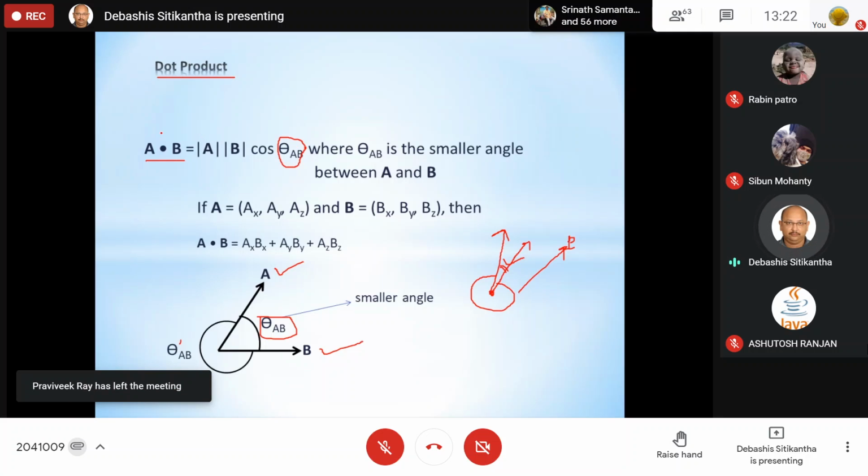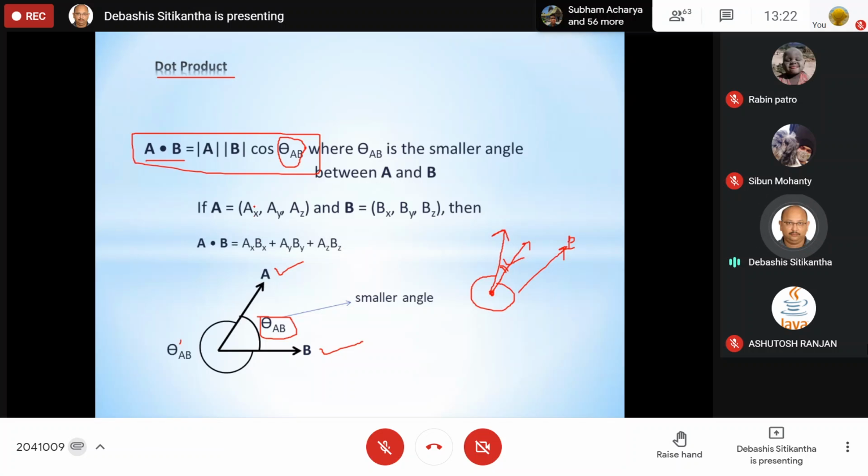So usually we can follow this method. Another way we can multiply is if the components are given. The components are given in this manner: AX, AY and AZ.